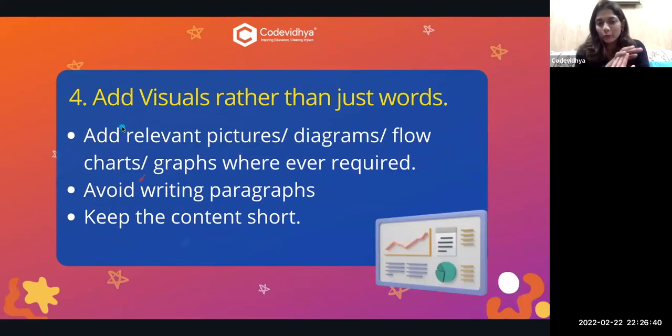Okay, the fourth point is you have to add visuals rather than just words. Ignore my presentation right now. I don't have enough pictures.